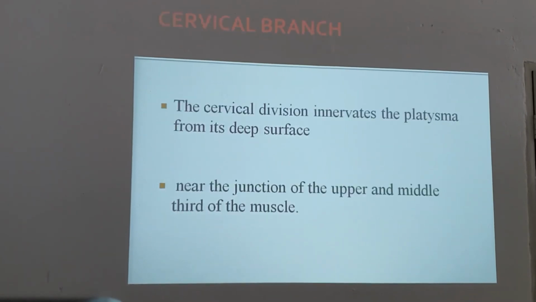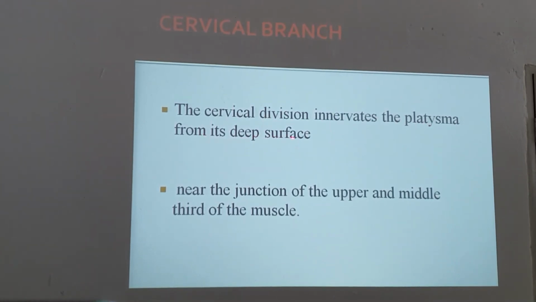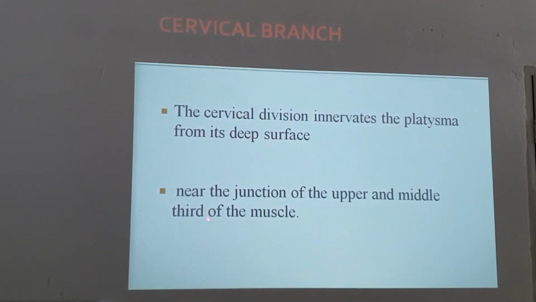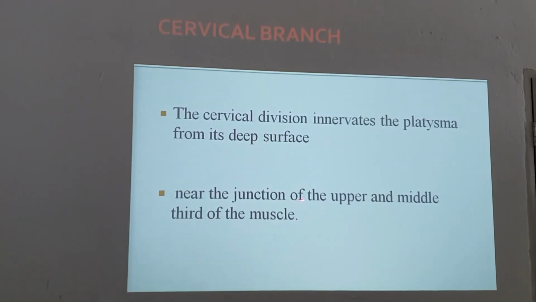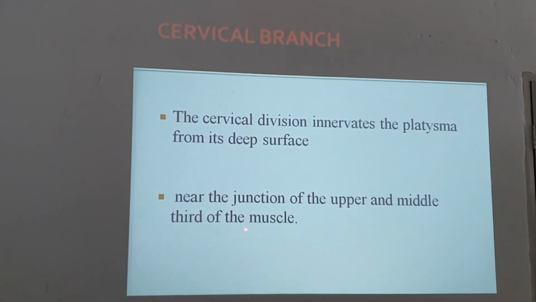Next. Cervical branch. The cervical division innervates the platysma from its deep surface near the junction of upper and middle third of the muscle. Upper and middle third of the muscle. We have seen a lot about the platysma.